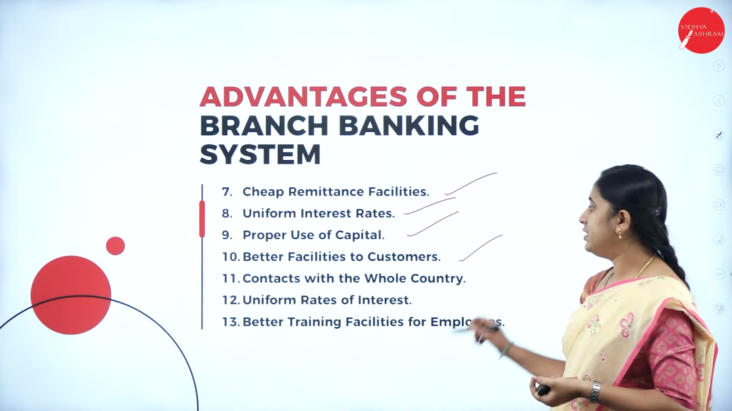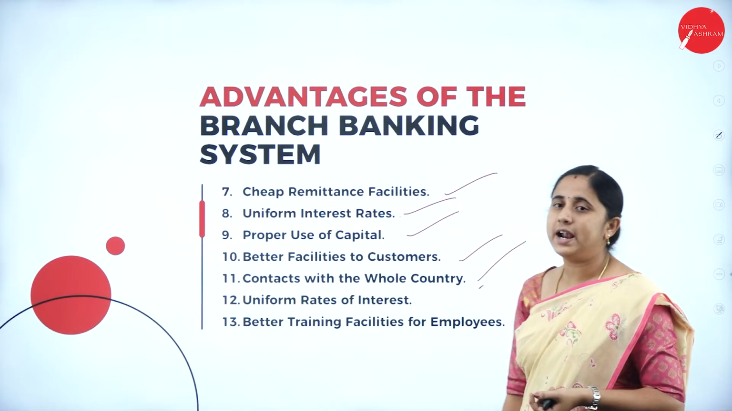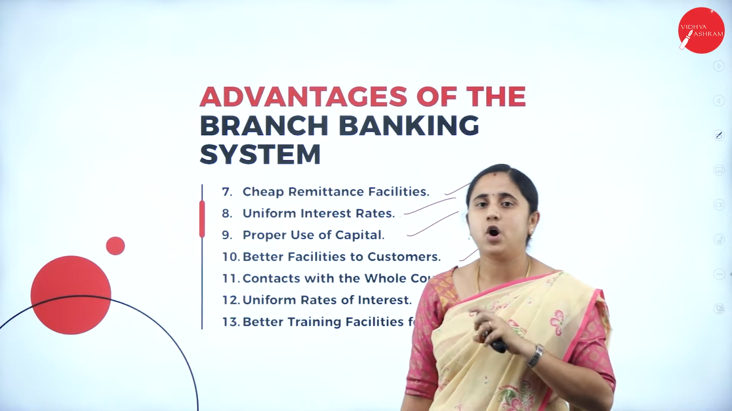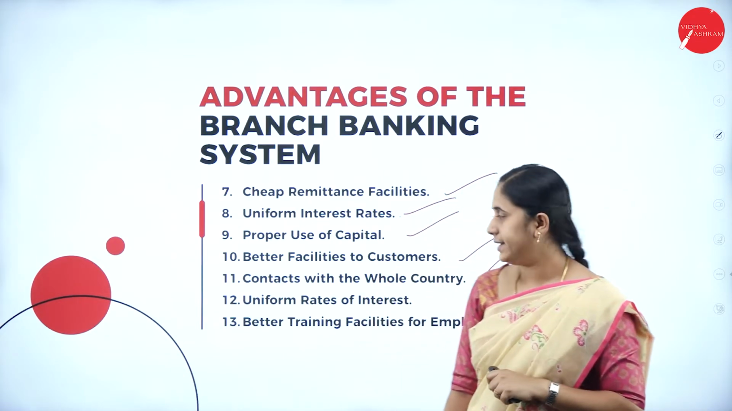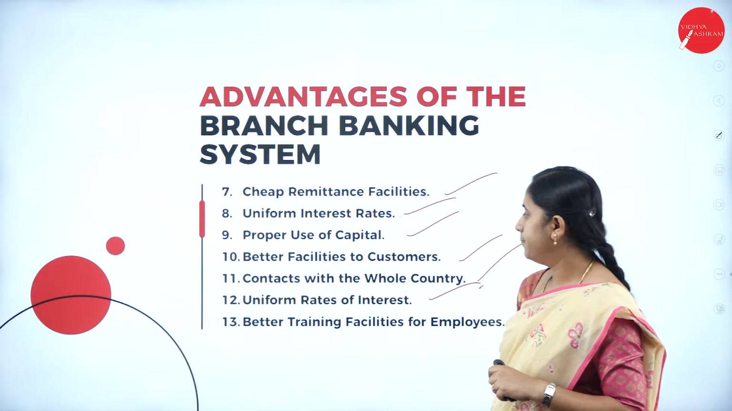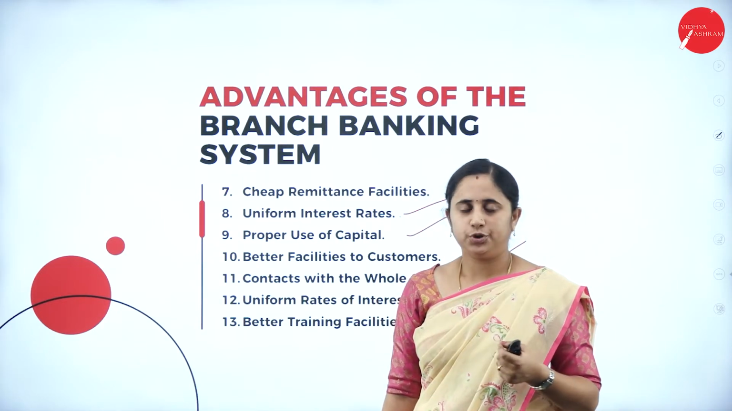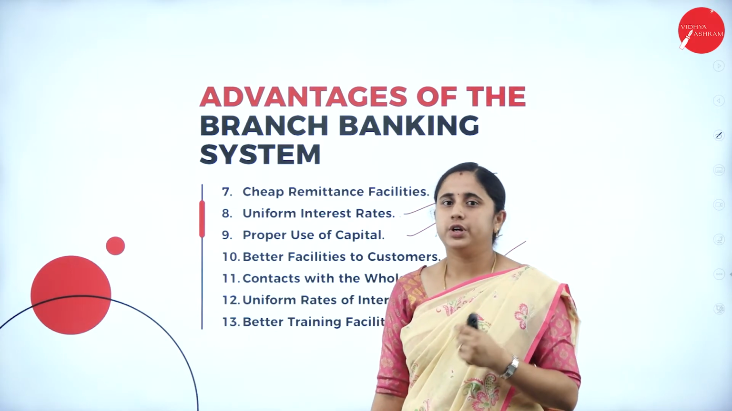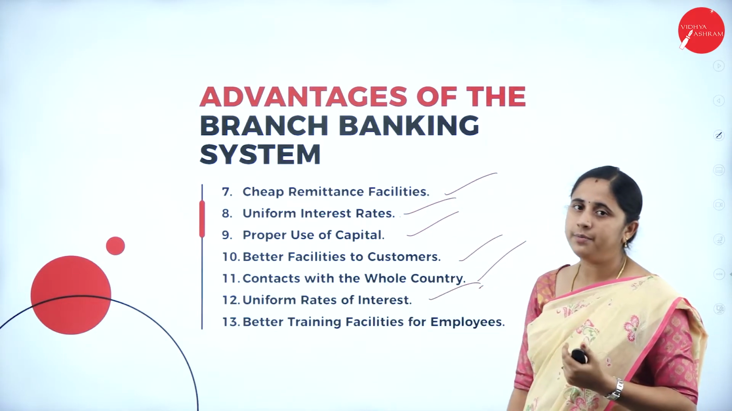So, next one, contact with the whole country. Through this different branches, you can have a contact with the whole country. Next one, uniform interest rate. Through this branch banking, all the branches have a same interest rate. So, it leads for uniformity or uniform interest rate.